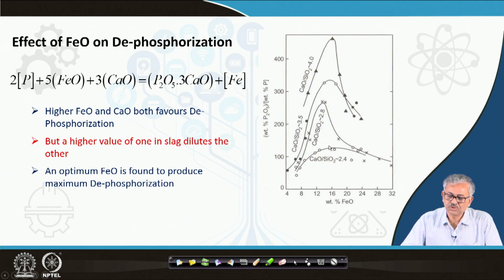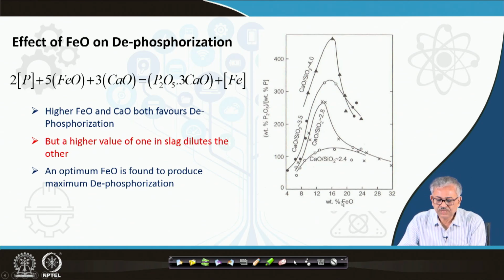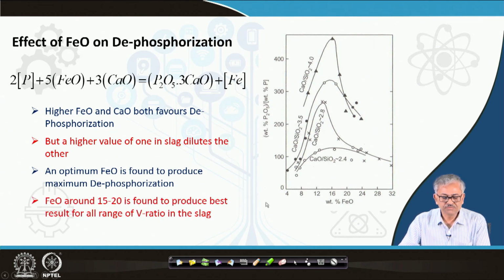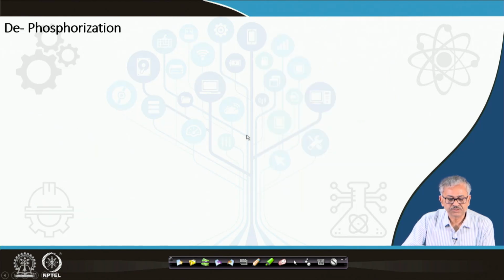This line is low basicity 2.4, and then 2.8 and 3.5 basicity. So, with increase in basicity, partitioning becomes high, but at the same time you can see with increase in the FeO also, initially when the FeO increases, partitioning is increasing, but beyond a certain point again the partitioning is decreasing. So, around 15 to 20% FeO is found to be very good, okay. Around 15% is good for the dephosphorization, and optimum FeO is required.